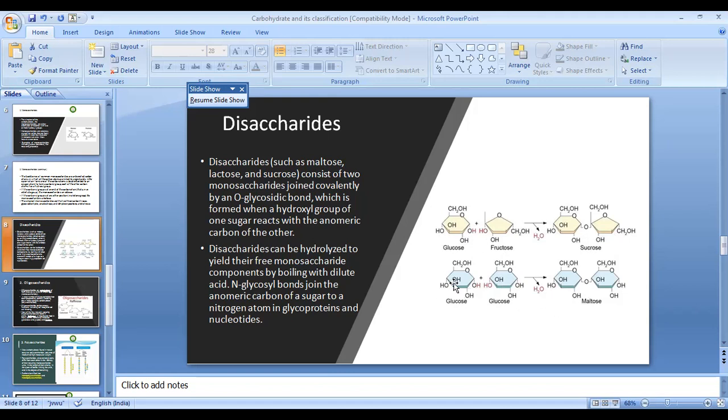two units of glucose. Here, glucose carbon 1 will react with the fourth carbon and will create an O-glycosidic bond, and again a water molecule will be released, and this is known as maltose.